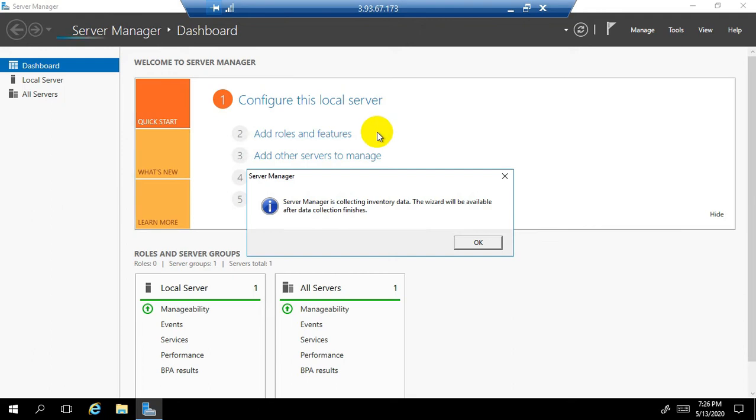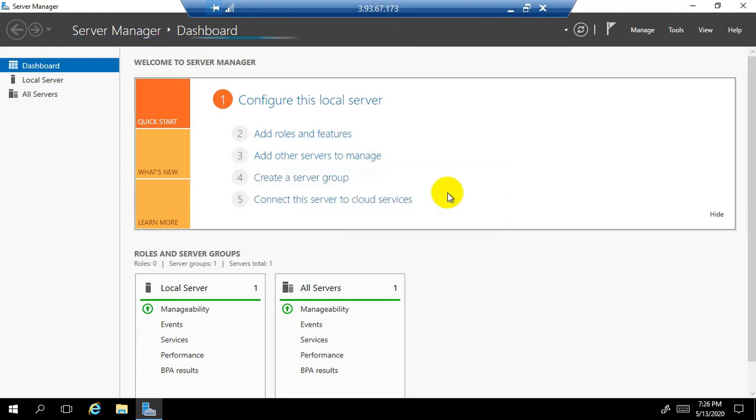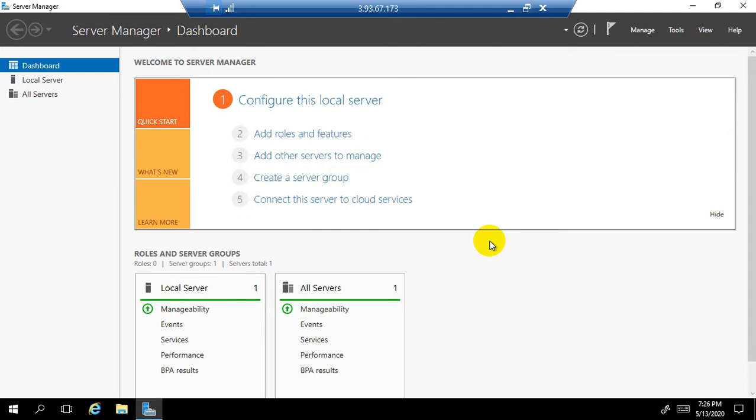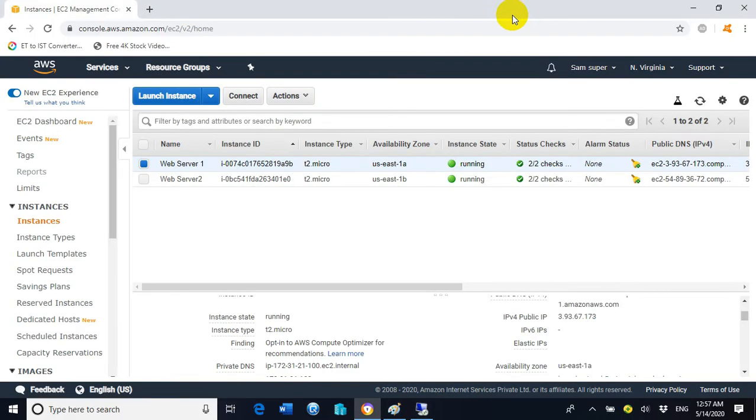Now click on add roles and features. It is taking a little bit more time. So till that time, let's see what the status of web server 2 is.